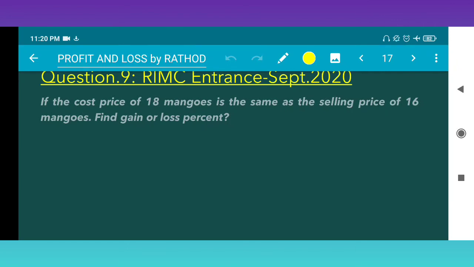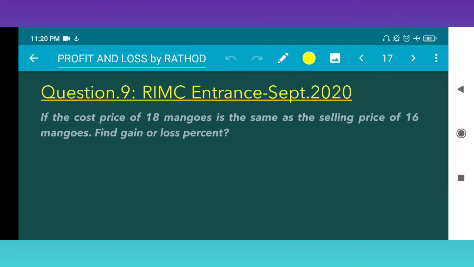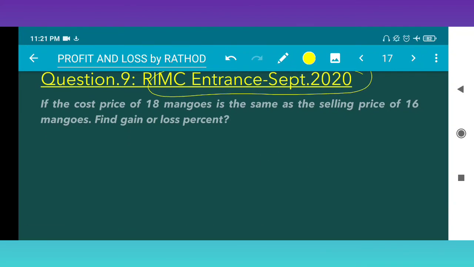The next question also came in the RIMC entrance examination September 2020, the recent exam. If the cost price of 18 mangoes is the same as the selling price of 16 mangoes, find the gain or loss percentage. It is very easy. I will solve this question in an interesting manner. See what it is saying here. Solution: CP of 18 mangoes is equal to selling price of 16 mangoes. This is given.